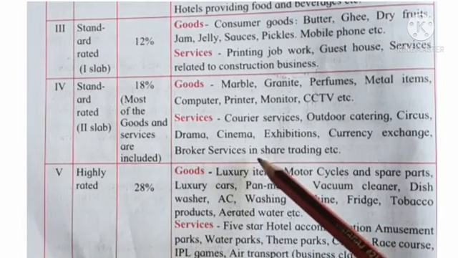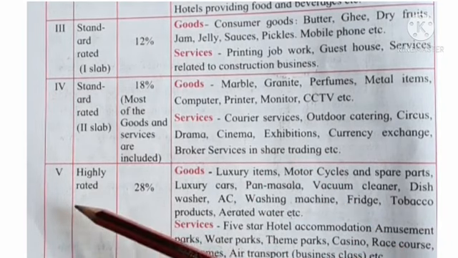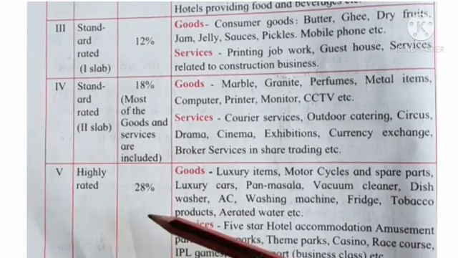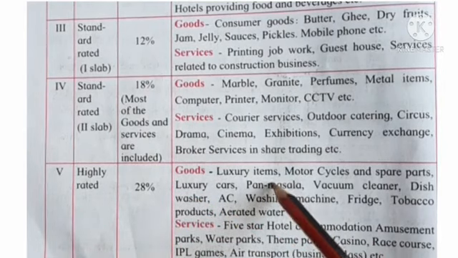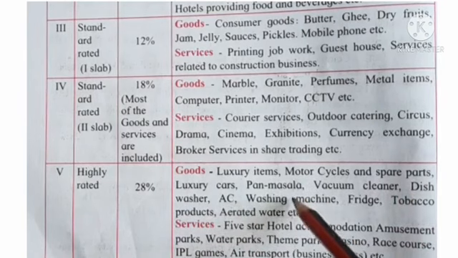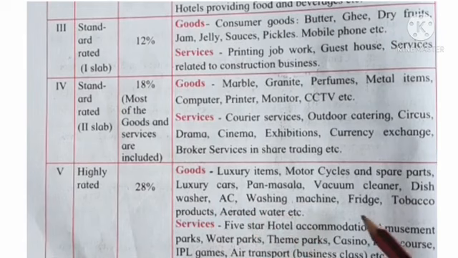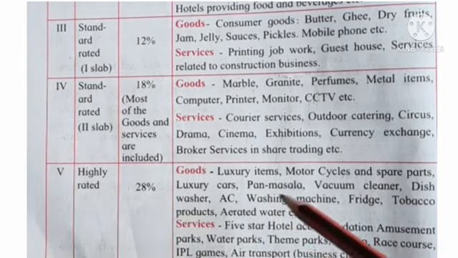These have 18% GST. Now look, the last one is fifth, highly rated. What is the rate of GST here? Here rate of GST is 28%. See which goods are here. Luxury items, motorcycles and spare parts, luxury cars, pan masala, vacuum cleaner, dishwashers, AC, washing machine, fridge, tobacco products, etc. are goods which have 28% GST.